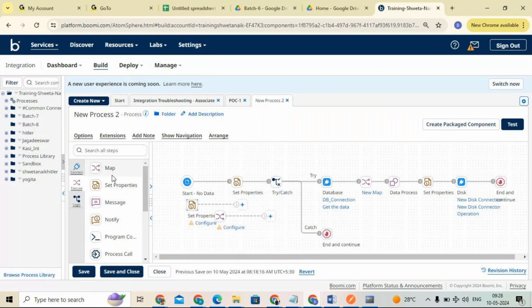If you learn each and every shape, then your learning of Boomi is completed. If you understand where exactly we need to use each and every shape, your learning of Boomi is completed.